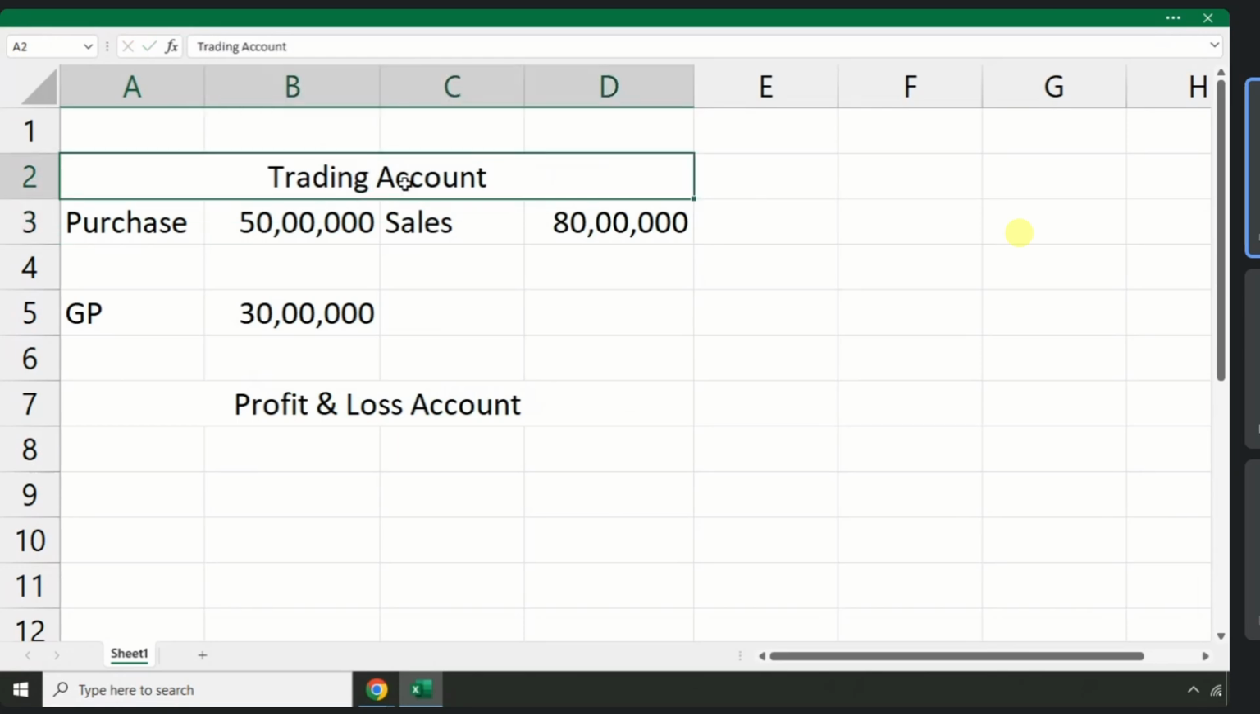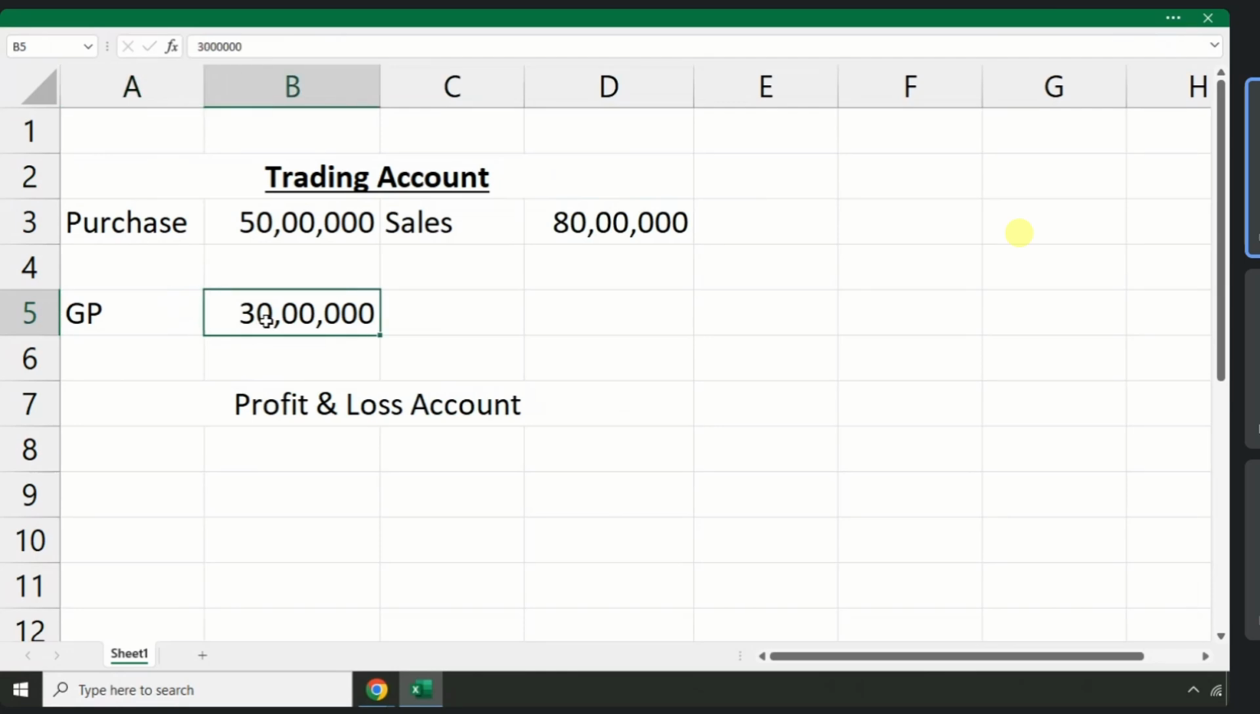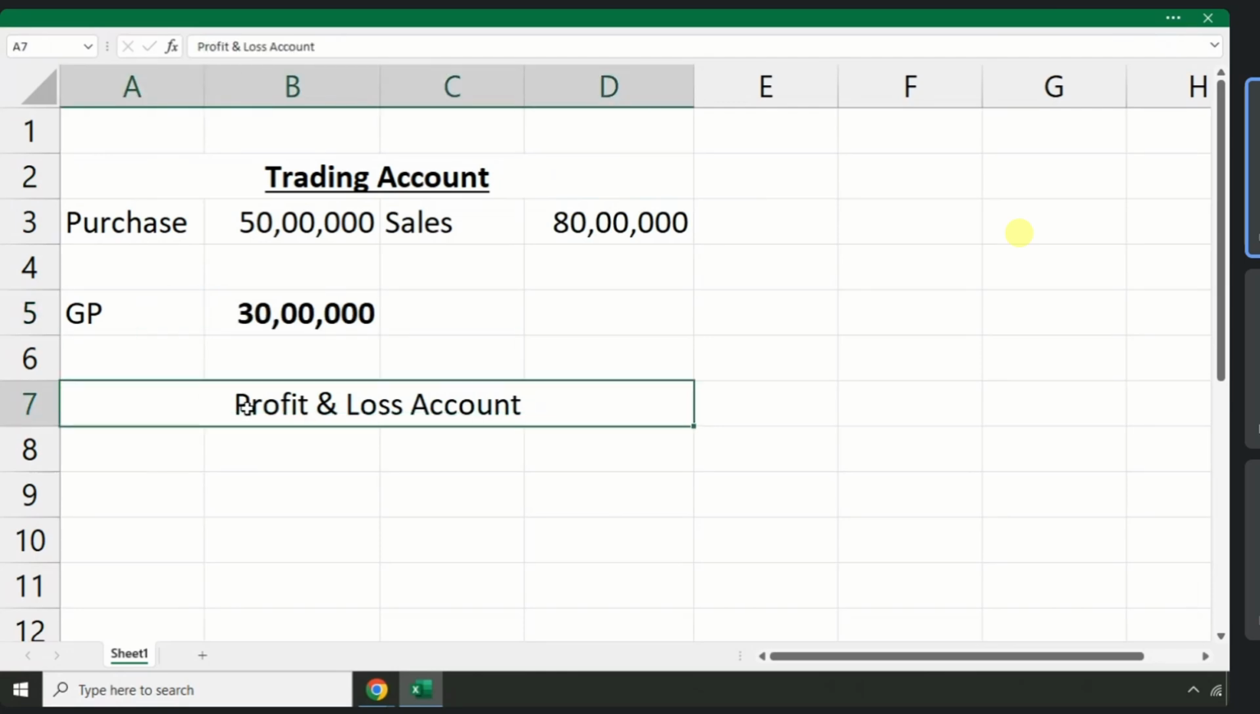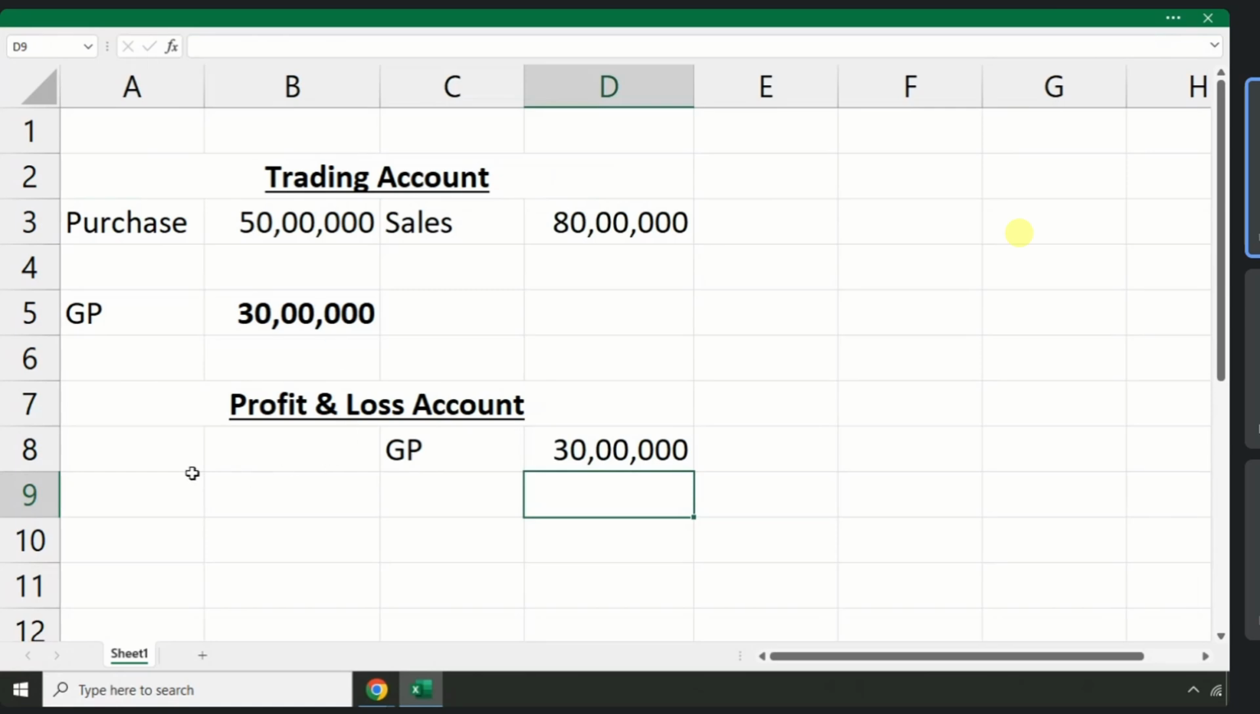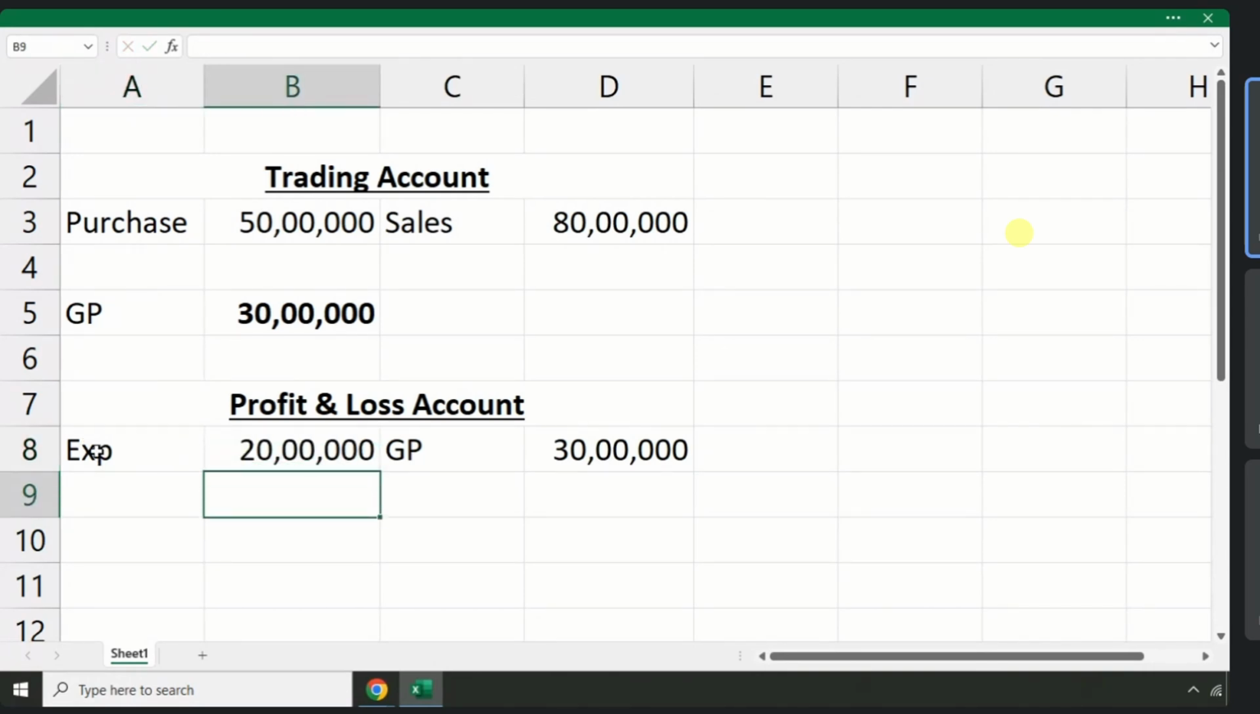So as per the trading account, you have a gross profit of 30 lakhs, and you need to carry forward the same 30 lakhs here. Let's say out of this 30 lakhs, you have business expenses. Consider you have 20 lakhs of expenses. Then what will be your net profit? Your net profit would be around 10 lakhs.